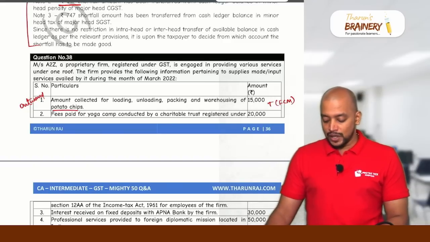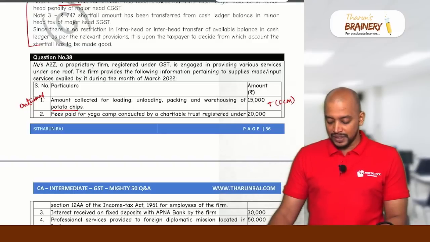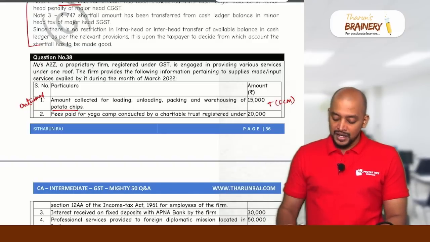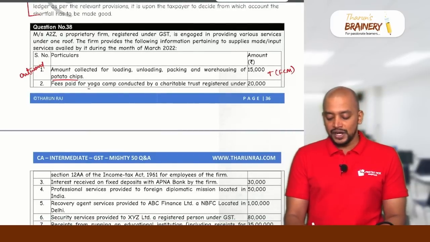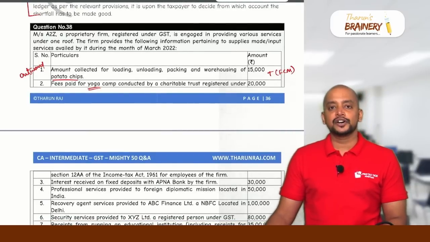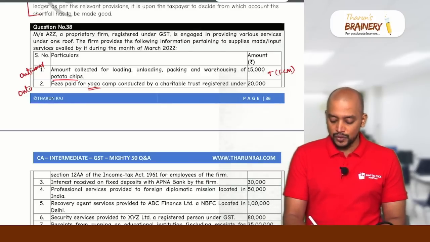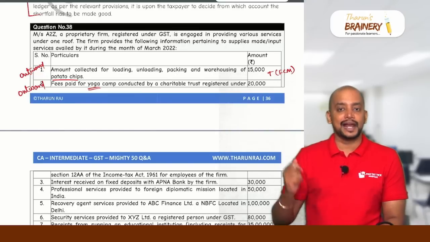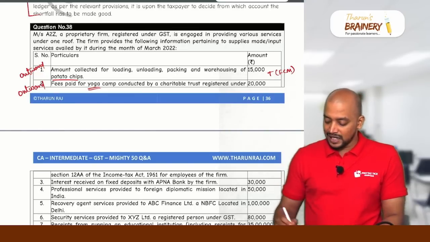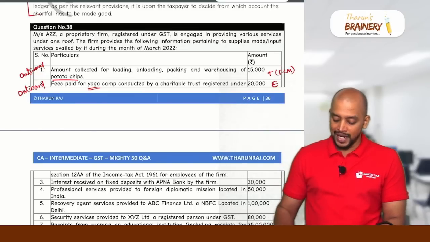Fee paid for yoga camp conducted by the charitable trust registered under section 12AA of the Income Tax Act for employees of the firm. So, yoga camp by a charitable trust. Yoga comes under advancement of religion, spirituality, yoga. So this is an outward supply. Advancement of spirituality, yoga is a charitable activity, which is done by a charitable trust. Therefore, it will be exempted.